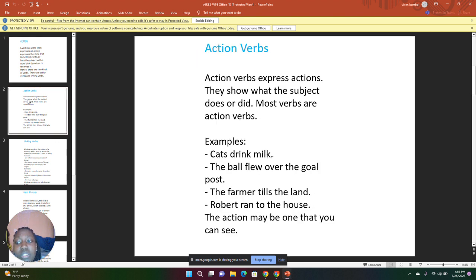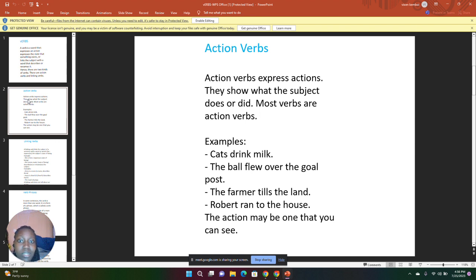When we say action verb, these are the verbs that express actions. They show what the subject does or did. Most verbs are action verbs. Before we look at the examples, we said the meaning of the action verb: it's the verbs that express action. They show what the subject does or did. Most verbs are action verbs.